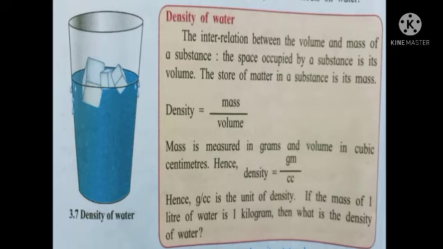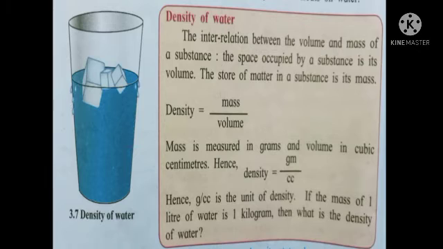The interrelation between the volume and mass of a substance. The space occupied by a substance is its volume. The store of matter in a substance is its mass. So students, density is equal to mass upon volume. Why? Because the interrelation between the volume and mass of a substance is giving us the density.